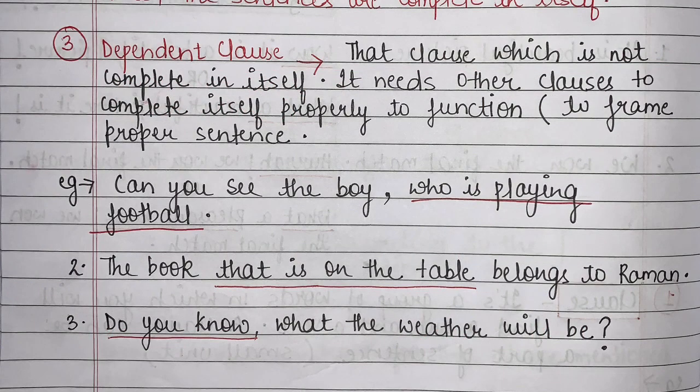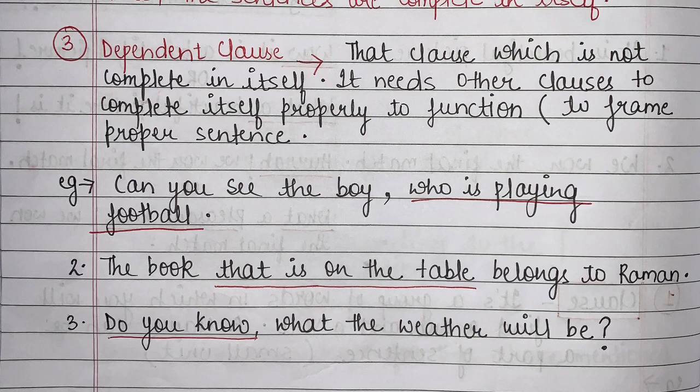Students, now let's see the other one. The other clause which we have is the dependent clause. Now you can see from the title itself, dependent. What is dependent? Dependent is when you are dependent on someone, right? When you can see that my clause is not complete in itself, it requires something, right? It needs another sentence, another clause to complete it. That means it is dependent, right?